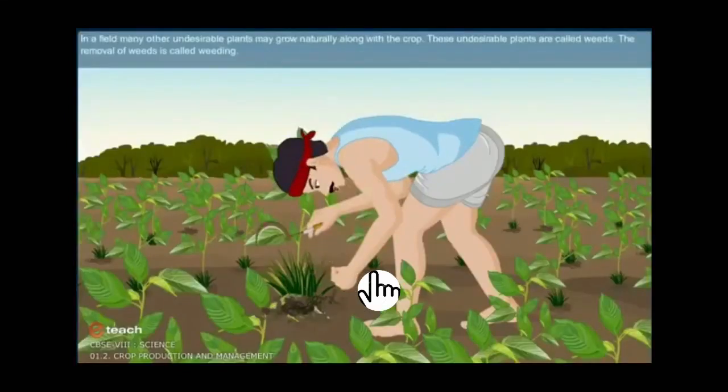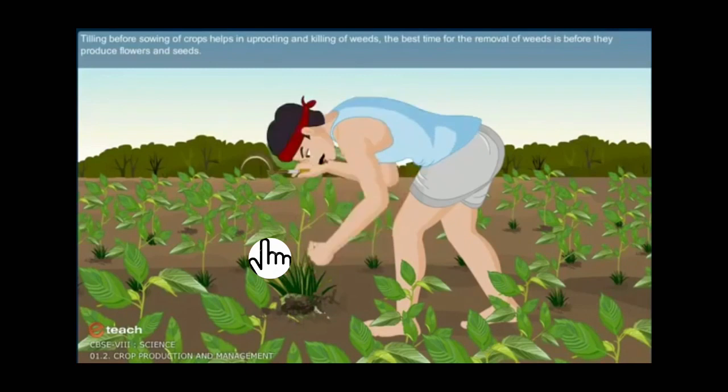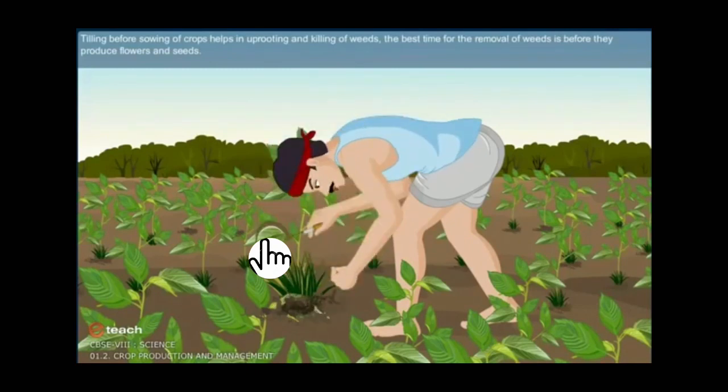In a field, many other undesirable plants may grow naturally along with the crop. These undesirable plants are called weeds. The removal of weed is called weeding. So this farmer is removing the weeds from his field. Tilling before sowing of crop helps in uprooting and killing weeds. The best time for the removal of weeds is before they produce flowers and seeds.